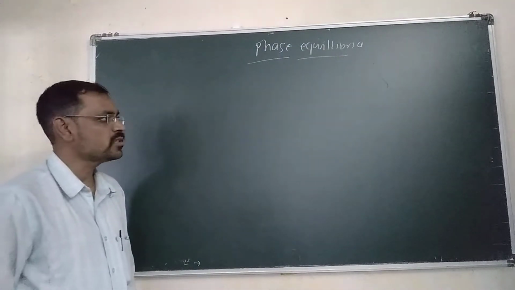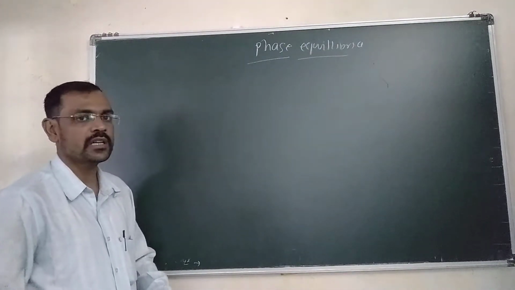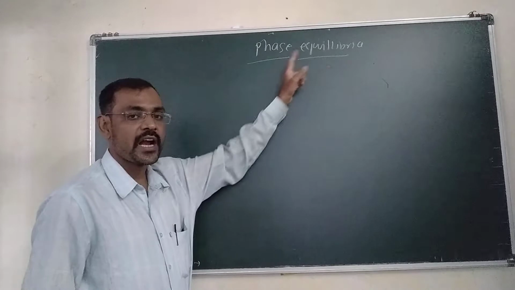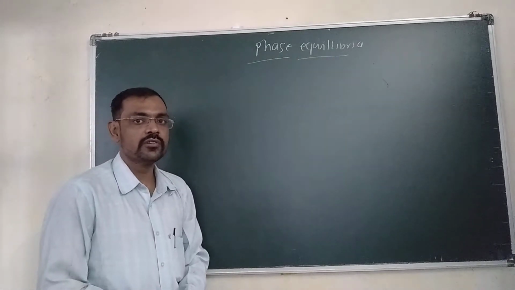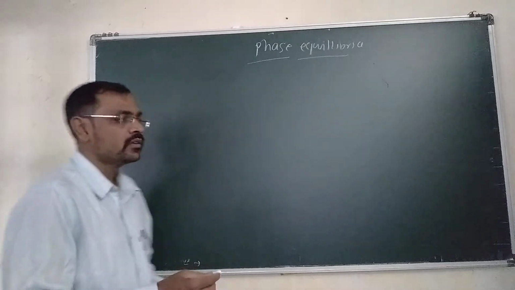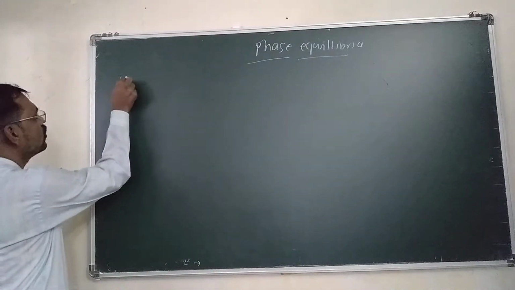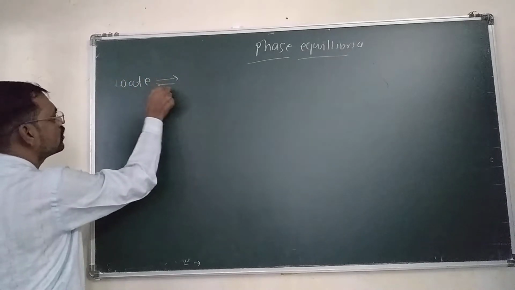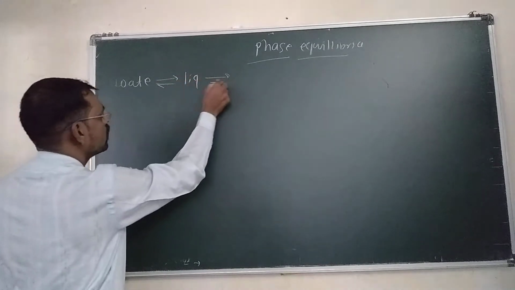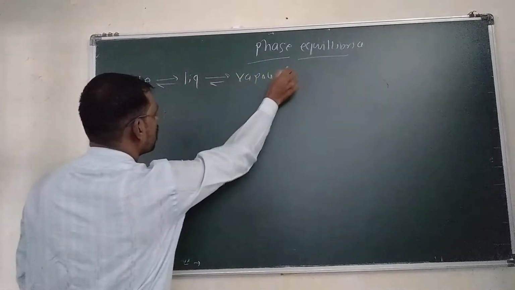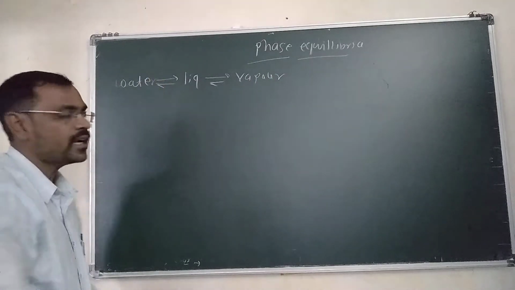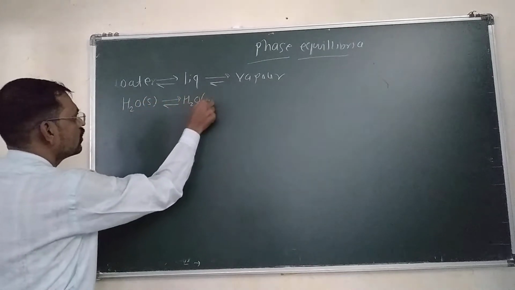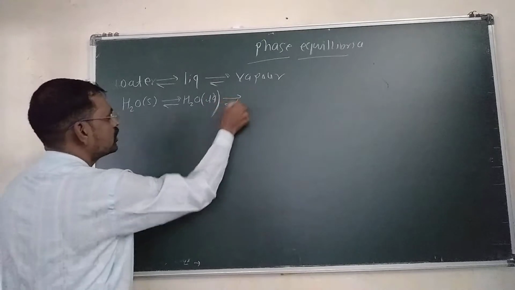Okay, good morning friends. We discuss the topic of physical chemistry, that is phase equilibrium. From the name, there are two words, phase and equilibrium. Now I will give you some examples of phase equilibrium. Suppose this is H2O, that is water, in equilibrium with liquid, in equilibrium with vapor. Suppose H2O solid is in equilibrium with H2O liquid, in equilibrium with H2O vapor.